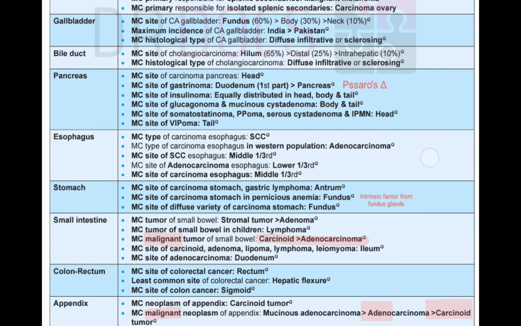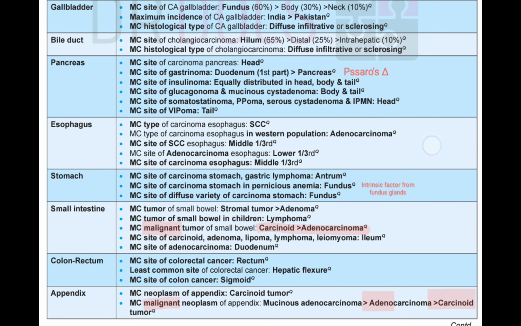Then colorectal. Most common site of colorectal cancer is the rectum, and least common site is the hepatic flexure. If we talk about only the colon, then it is the sigmoid. If colorectal, then rectum; if only colon, then sigmoid. And least common is in the hepatic flexure.